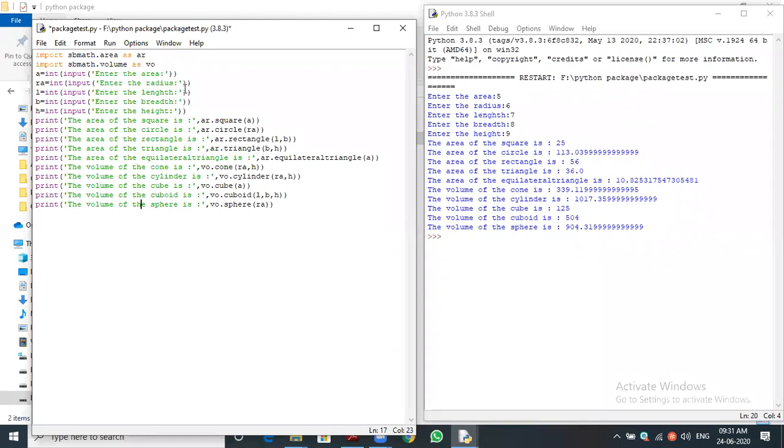But the function is what, the main program is just 17 lines. Have you understood how the module reduces the complexity of the code? Did you understand?